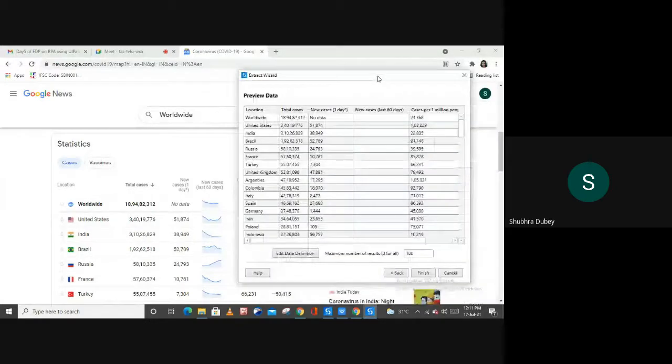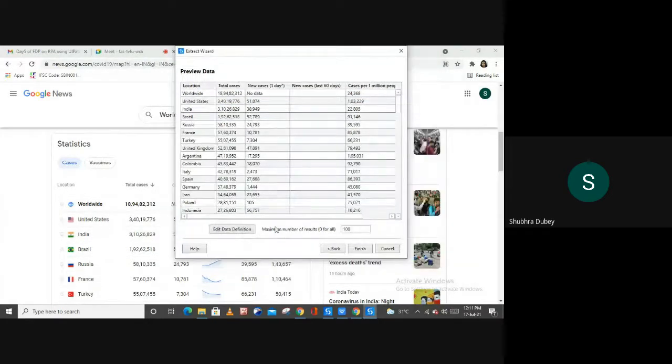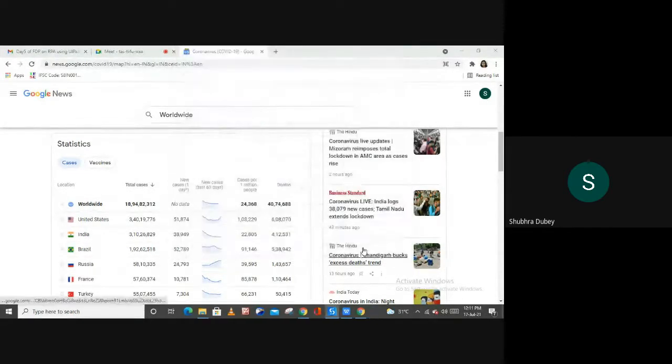Because let me show you, here we have this information in a graphical form, or I can say in the form of an image, right? So they are unable to fetch this graphical data from here. And now from here, let me select the 0, because the maximum number of results is 0 for all. So here I'm going to select the 0, maximum number of results, and then let me finish it.